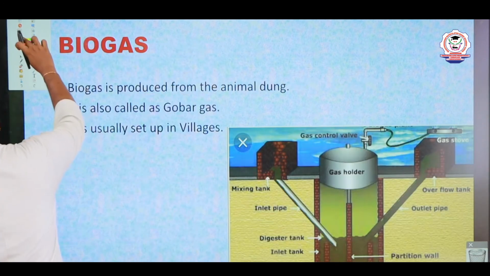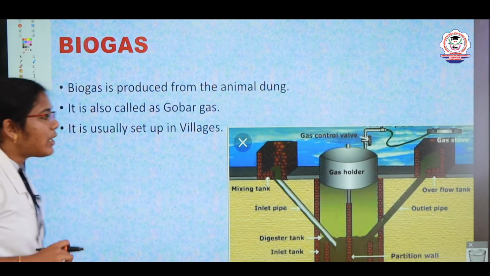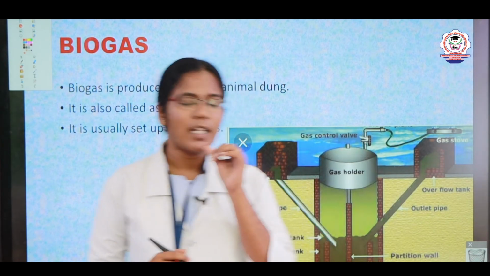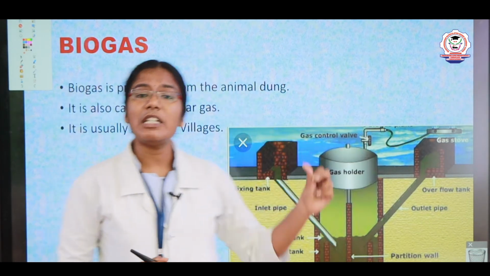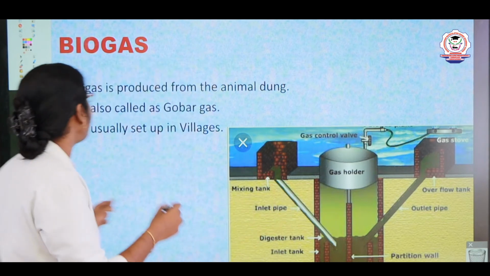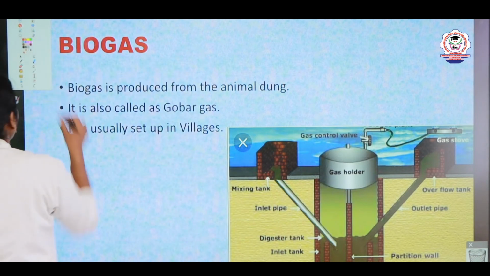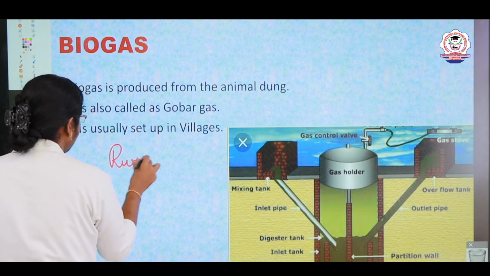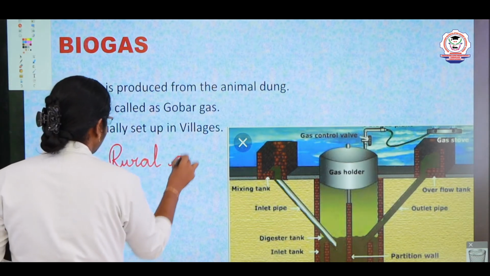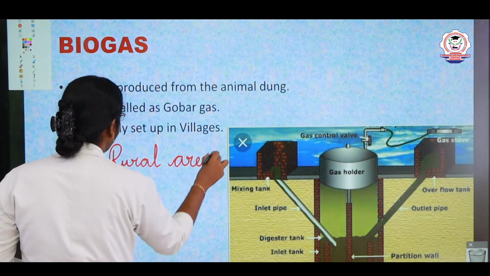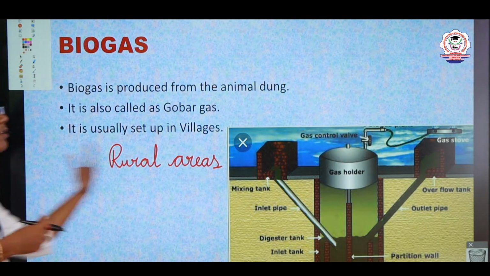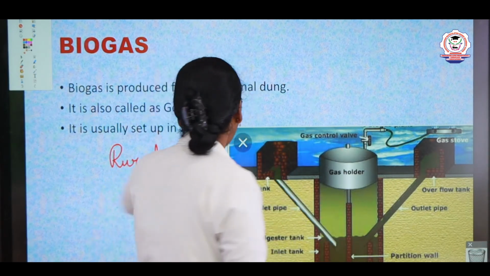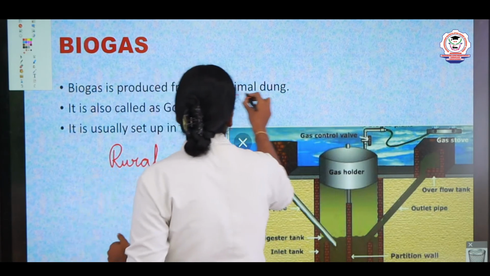And the next thing we are going to learn about is biogas. So you know biogas, right? Have you heard of this? Biogas is mostly used in villages, that means in rural areas especially. So how will it be produced? What is the main material here? The main material is animal dung.